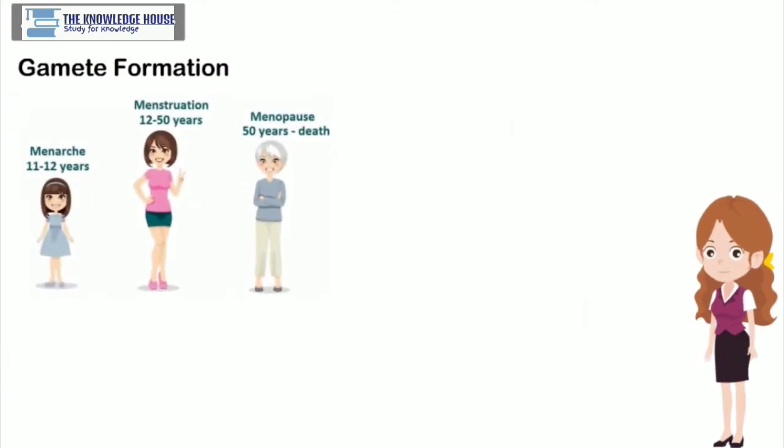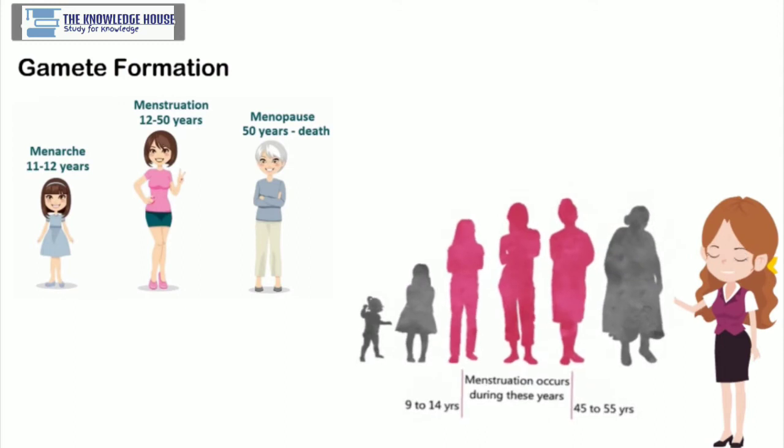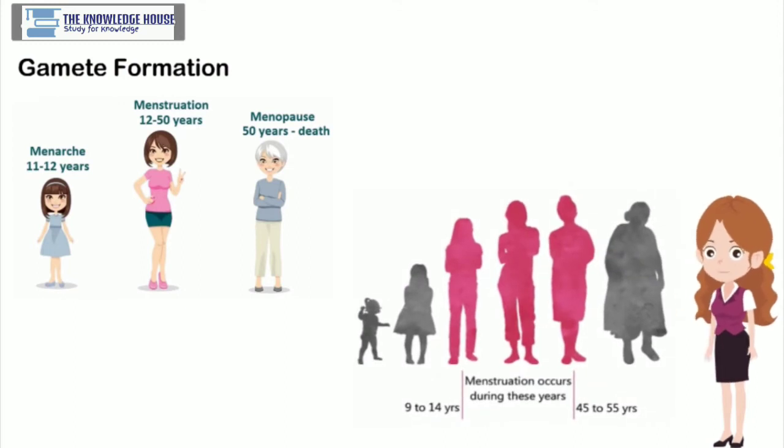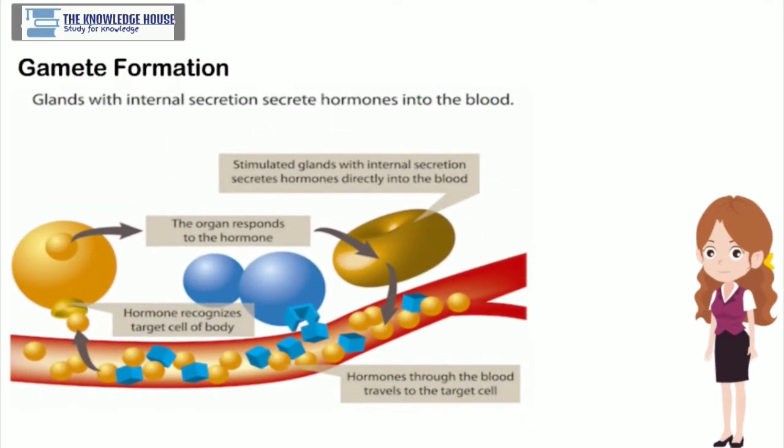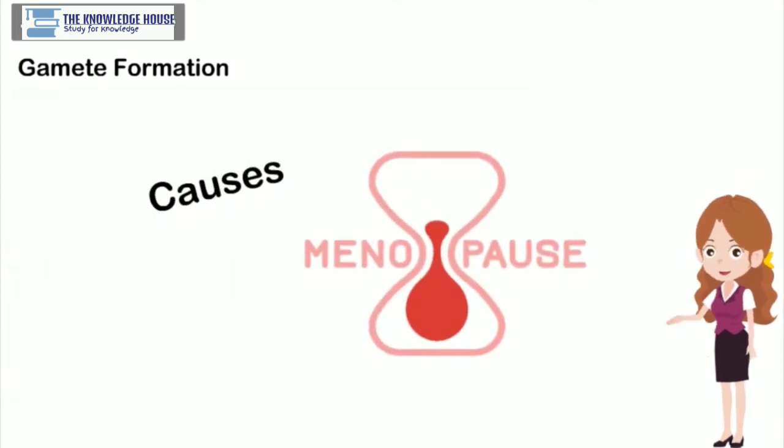Menopause is the stoppage of functioning of female reproductive system. At the age of about 45, 50 years, secretion of hormones controlling the functions of female reproductive system either stops or becomes irregular. This causes the menopause.